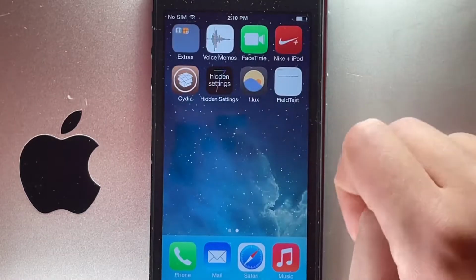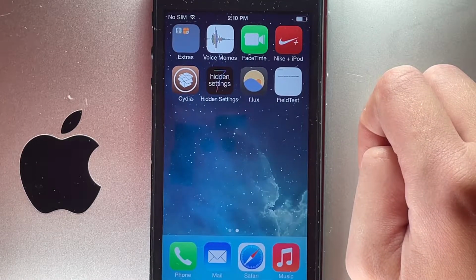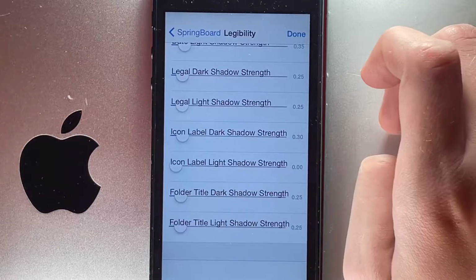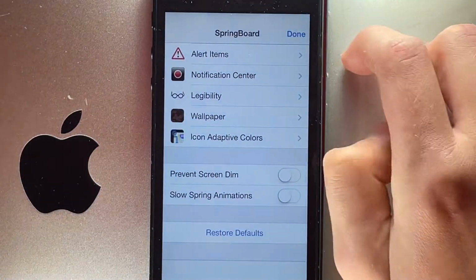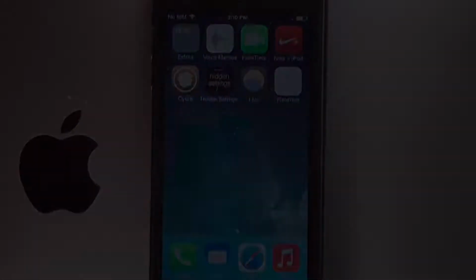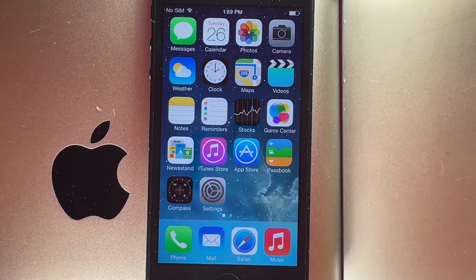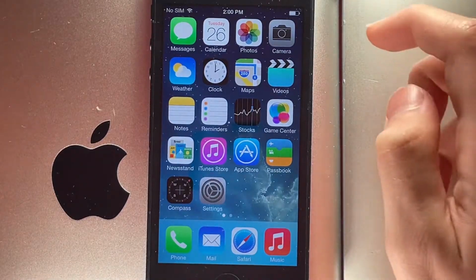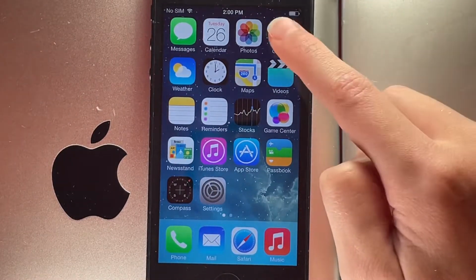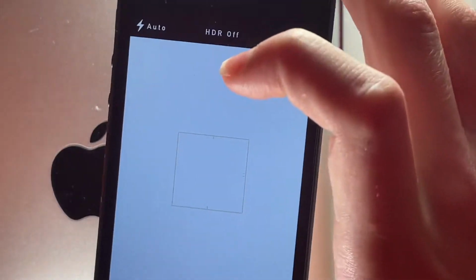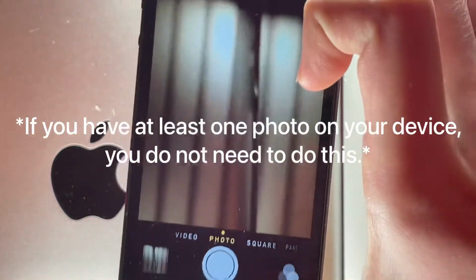Another tweak I showed you was Hidden Setting 7 Icon. So you can access Hidden Setting 7 just by clicking on the icon. For step 3, I'm going to tell you about how we can enable the Cydia tweak we just installed called Internal Photos. It gives you some of the settings that Apple uses in the photos app on internal builds of iOS. For this one to work, you're going to need to have just a picture of something.